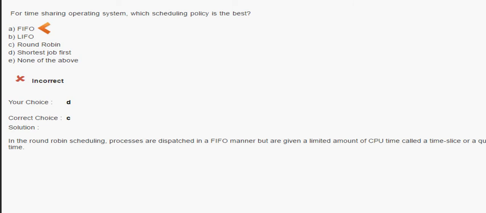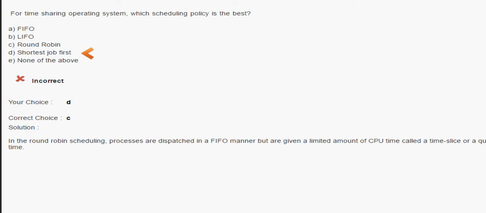Okay, learn more about these processes. Shortest job first is also a good one. At first glance you may see that shortest job first is the best scheduling policy for a time sharing operating system. This is also a scheduling policy, but that is not the best one. That is also a good one.